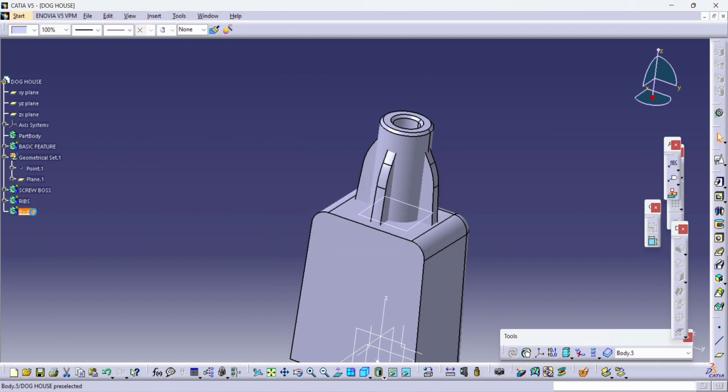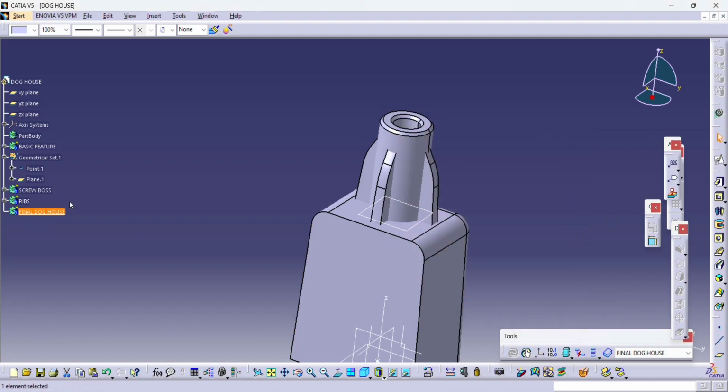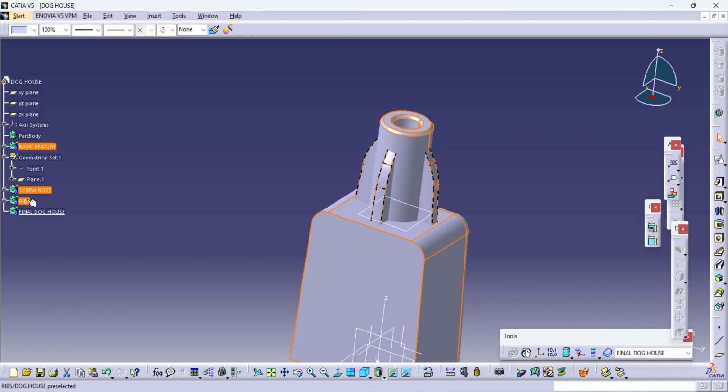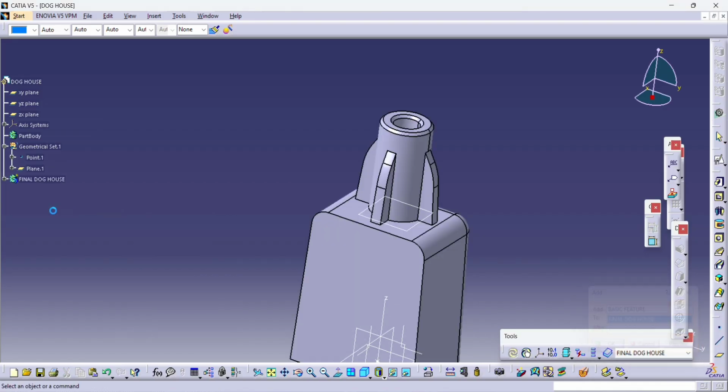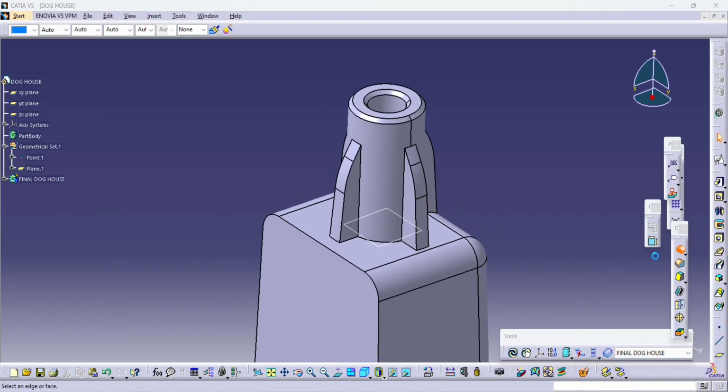Yes, so let us give the name final body, final doghouse. So follow this, now we are just doing the boolean operations. First of all, we'll add all the positive sides or positive bodies into the final doghouse.